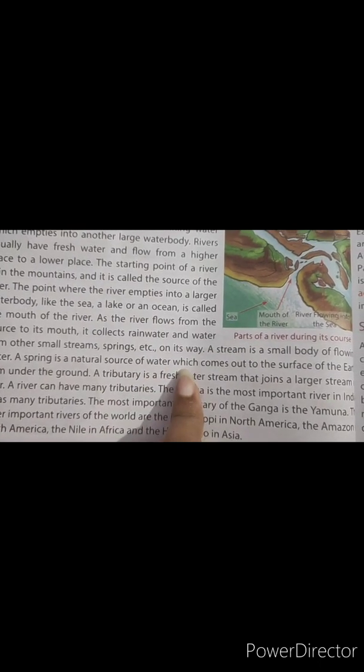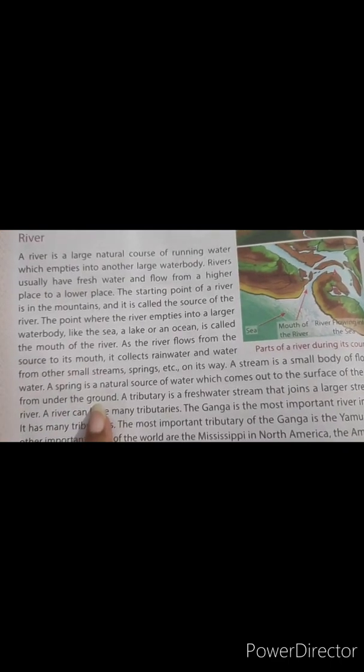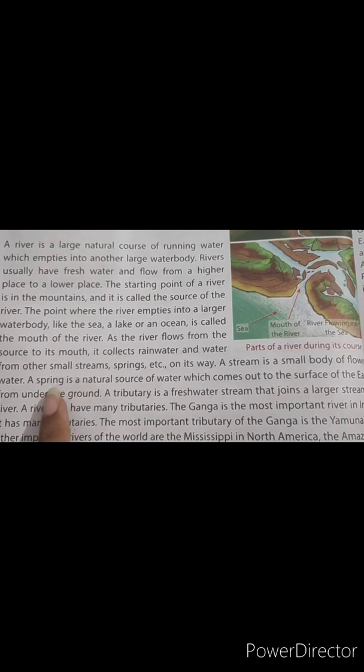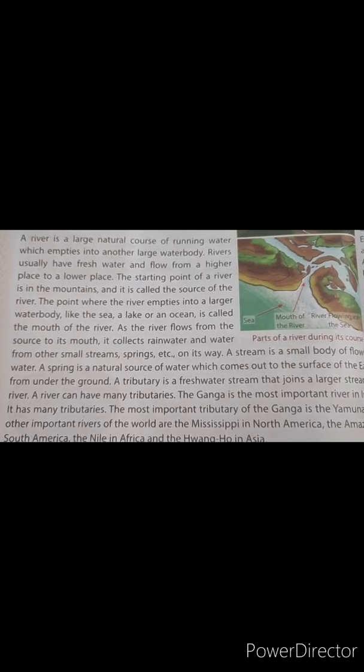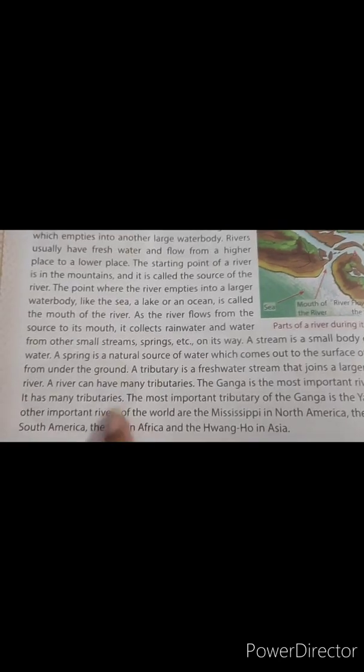A spring is a natural source of water. From where does the spring come? It comes out to the surface of the earth from under the ground. It is like underground water.